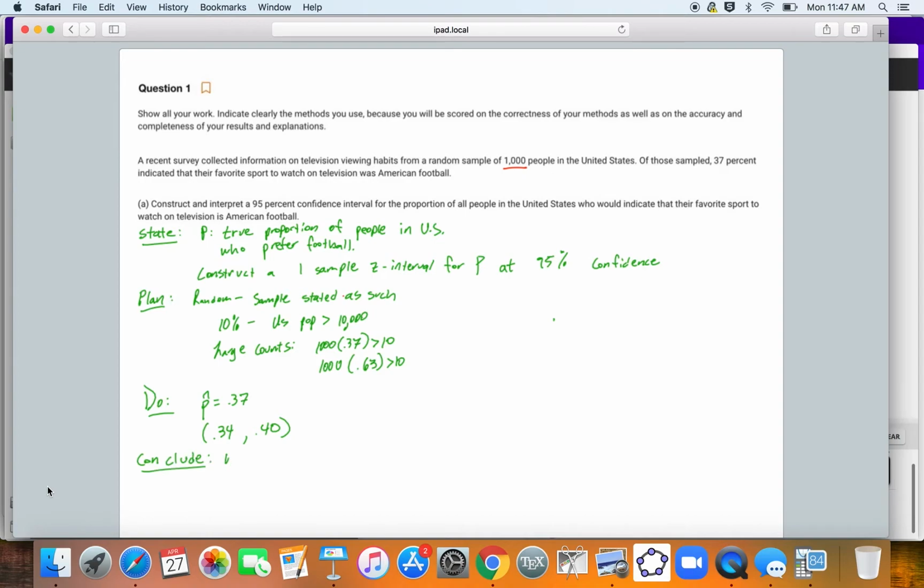We are 95% confident the true proportion of U.S. people who prefer football is between 0.34 and 0.40. So somewhere between 34 to 40% of people.